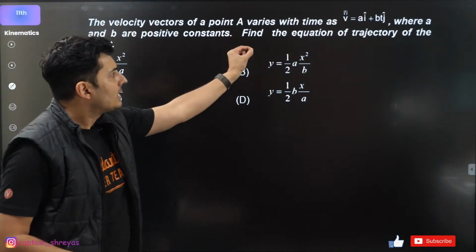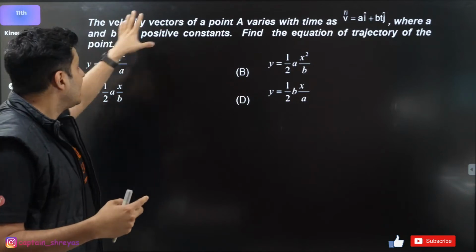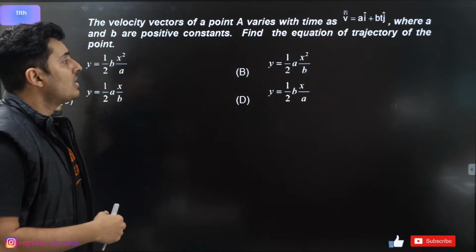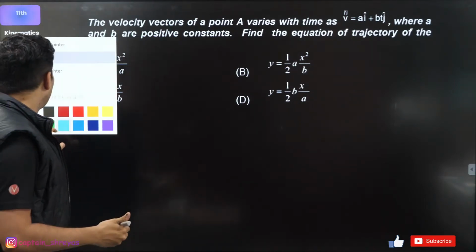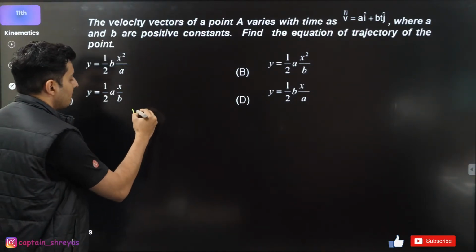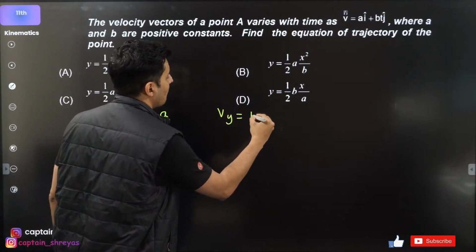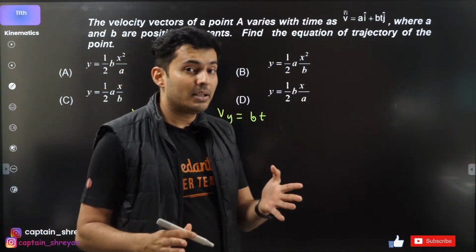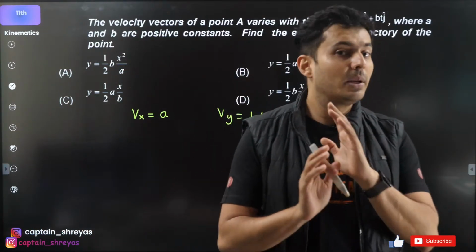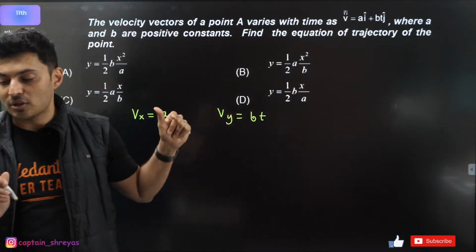The velocity is varying with time as shown. It's a 2D question. A and B are positive constants. What is the equation of trajectory of the point? Crazy. Now comparing, you will immediately get velocity in the x direction is A, velocity in the y direction is Bt. What is the meaning of trajectory? Trajectory means avoid time. There should be no time in the equation, yes or no?